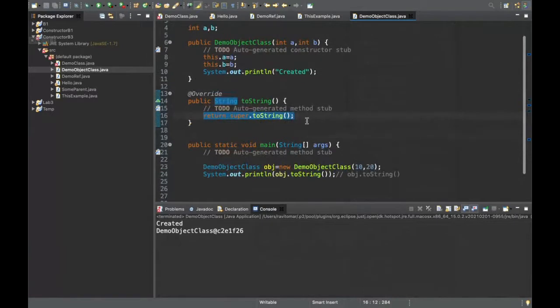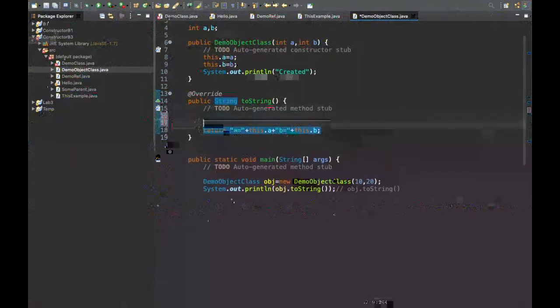Still, what I can do here is say return this.a and this.b. Whatever I want to do, I can, it is a function. I can create a string that will contain many other things and concatenate it with this as well, right? Whatever we write here, that will happen. But now the benefit is, just by writing obj, nothing else, every time I will get a very meaningful answer.